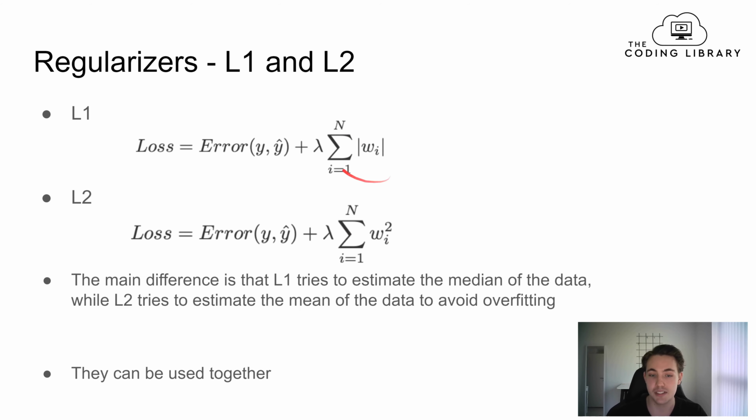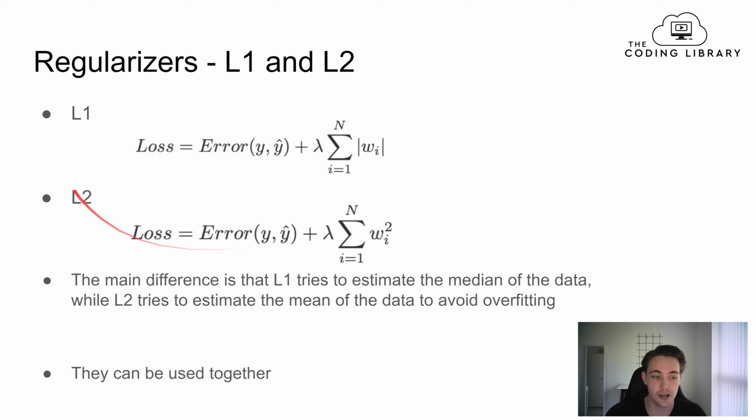So the main difference is that L1 regularization tries to estimate the median of the data, because we're taking this absolute value and summing them together, and then we scale it by this regularizer factor. While L2 regularization tries to estimate the mean of the data to avoid overfitting. You can even combine these two regularizations together, so we can have both L1 and L2 regularization running at the same time. But often we just choose L2 regularization because it works pretty well, and it works for most of the applications out there, so it's probably the most used one.